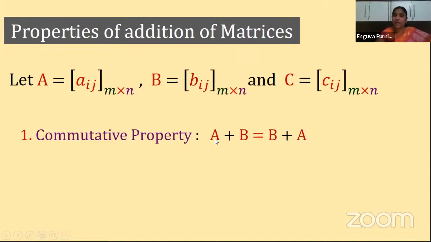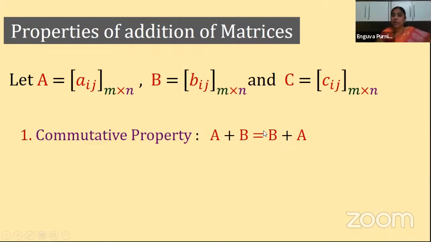Here I took A as the first matrix and B as the second matrix, and I got the A plus B matrix. Suppose I take B plus A, then also the sum does not change. The resultant matrix does not change.